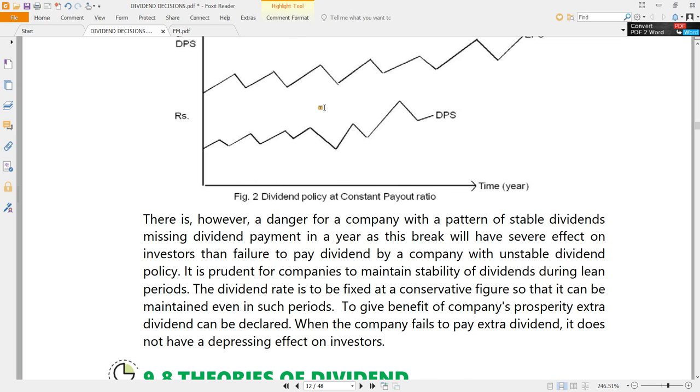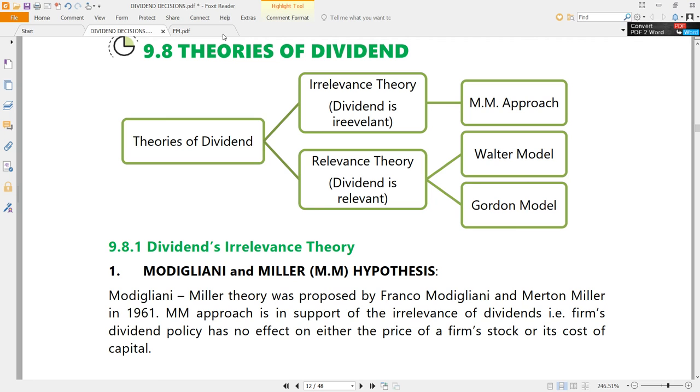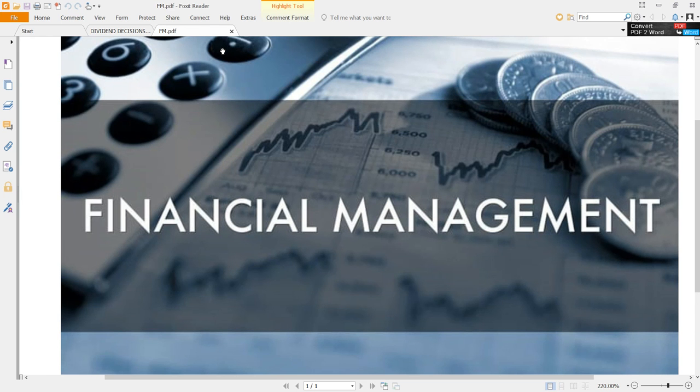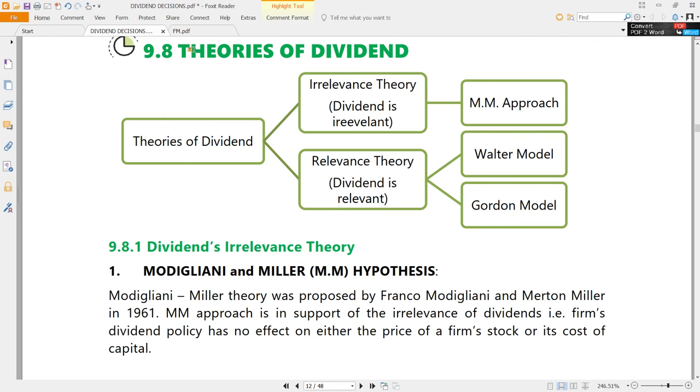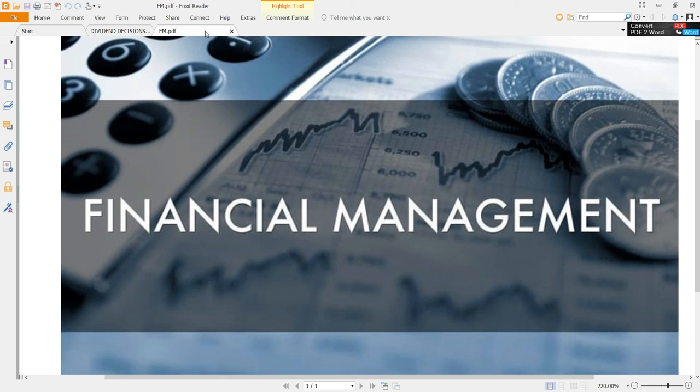That is what happens. A company can also decide to have a constant per share dividend and then a percentage of earnings as well. A company can say, I will give 1 rupee per share as a constant dividend plus 20% of the EPS. Fine. So there is a constant dividend plus some percentage of earnings given as dividend, which is nothing but a mix of the first two strategies. So these are the three strategies which can be adopted for maintaining the constancy of dividend.